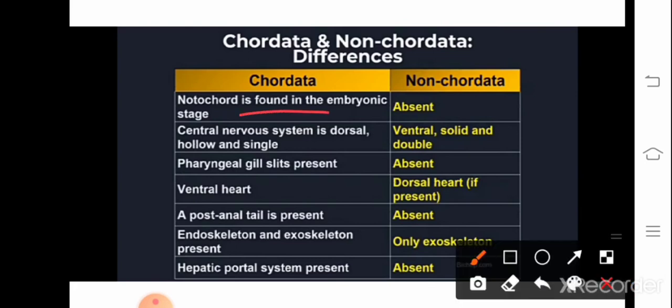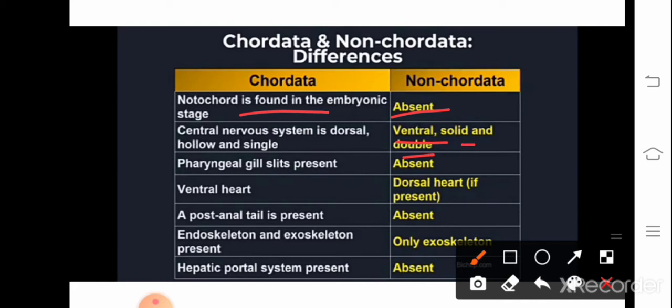So first one, of course, notochord is found in the embryonic stage, but notochord is absent in non-chordates. In chordates, there is a central nervous system which is present on the dorsal side, that is hollow and single, whereas in non-chordates, the nerve cord is present on the ventral side and it is solid and it is double.